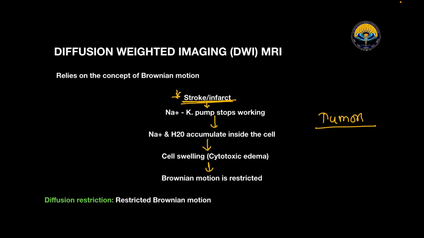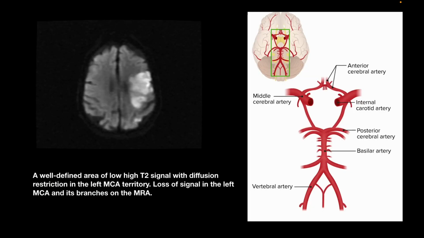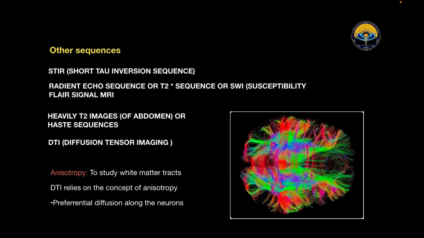Here we can see a well-defined area of high T2 signal with diffusion restriction in the left middle cerebral artery territory, with loss of signal in the left MCA and its branches on the MRI. Look over here, we have the middle cerebral artery, and on this left side we can see a well-defined area of high T2 signal with diffusion restriction. Okay, so this is about the FLAIR. So this is about diffusion weighted imaging.